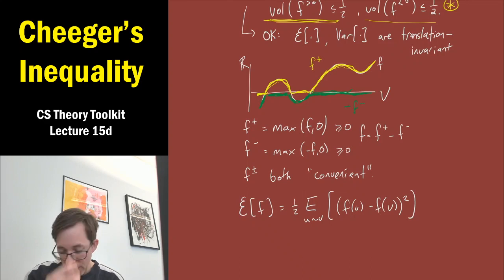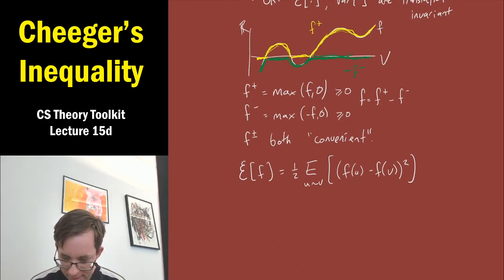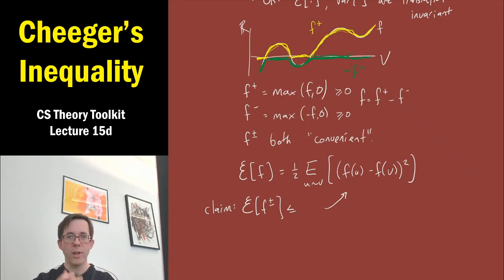And what I want to claim is that the quadratic form applied to f plus is at most this. And actually, I also want to claim that the quadratic form of f minus is also at most this.